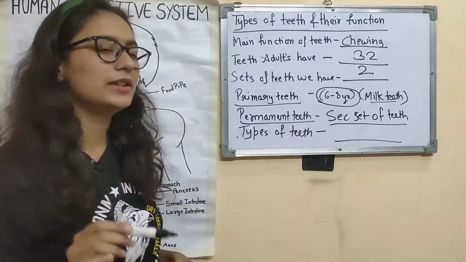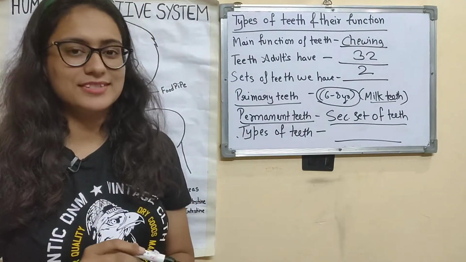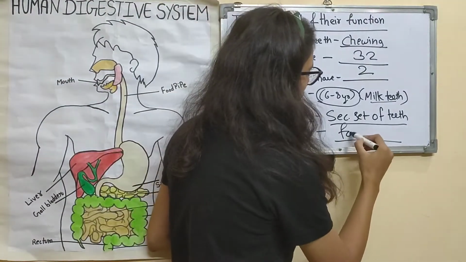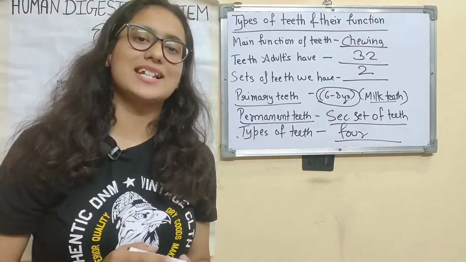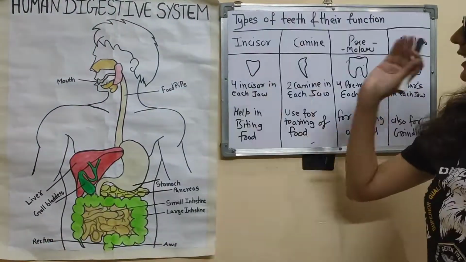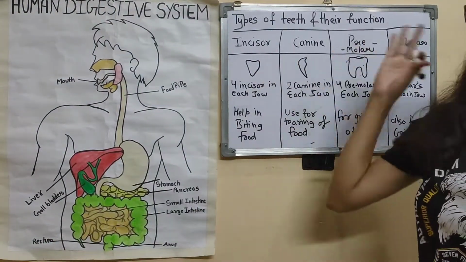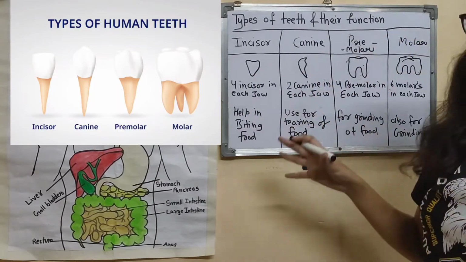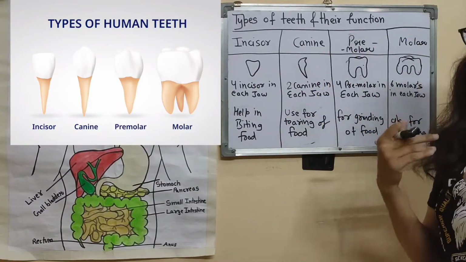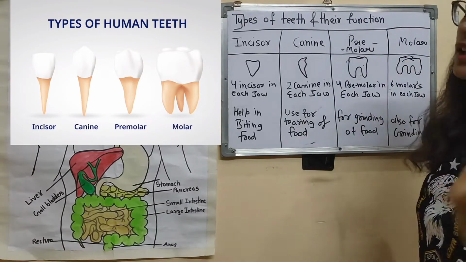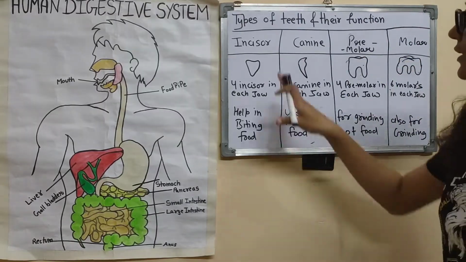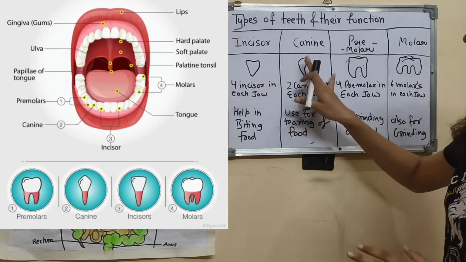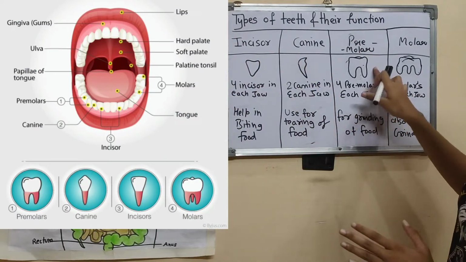Now, how many types of teeth do we have? Yes, you are right. We have 4 types of teeth. Now let's discuss them. The first one is incisor, the second one is canine, the third one is premolars, and the fourth one is the molars, which are at the last of our teeth. First is the incisor. That's how incisors look. That's how canines look, and that's how premolars and molars look.